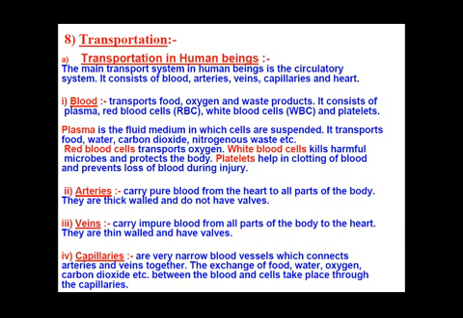Next are the capillaries. Capillaries are very fine, very narrow blood vessels which connect arteries and veins together. Their function is to exchange food, water, oxygen and carbon dioxide between the blood and cells. So all this exchange takes place through the capillaries. Fine. So today we have studied the four components of our circulatory system, that is the blood, arteries, veins and capillaries.